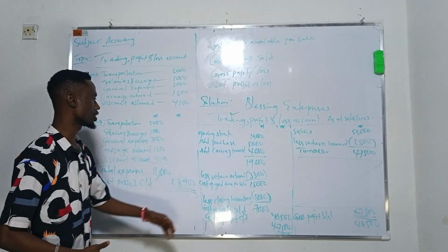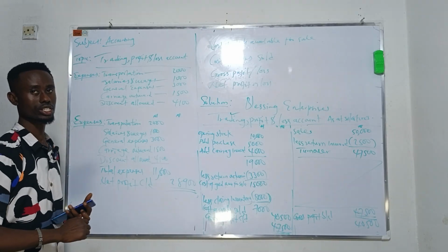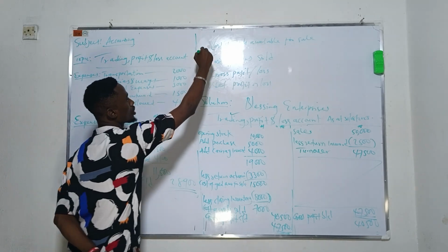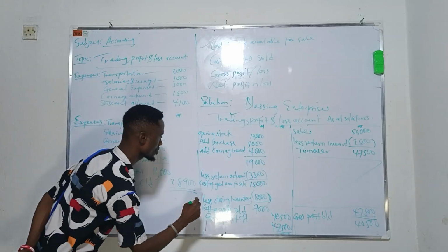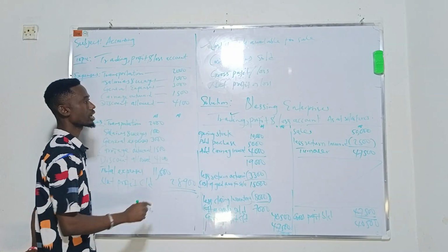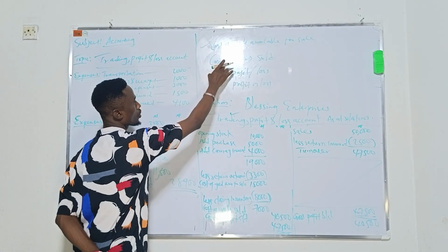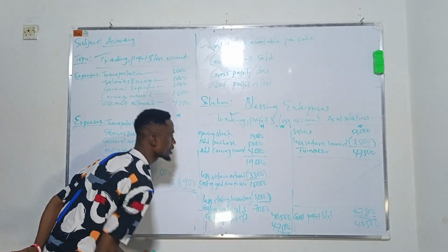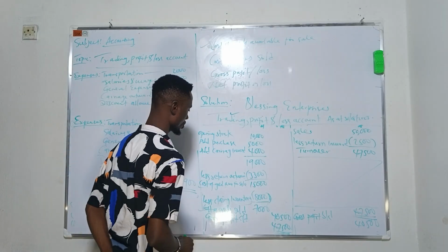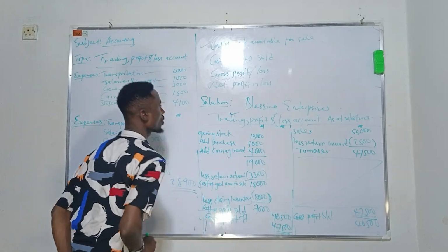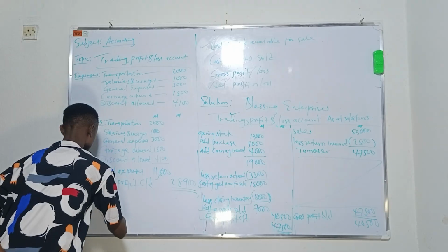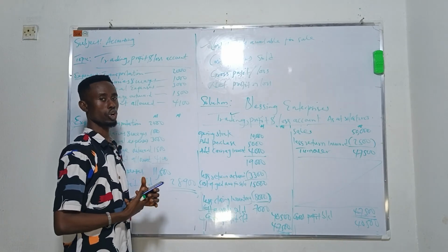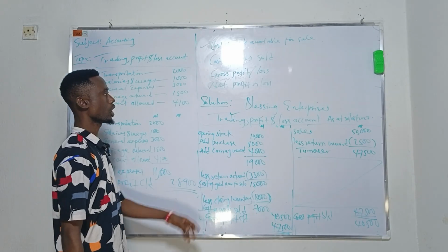If you look at the steps, we have step one: cost of goods available for sale is this. Step two: cost of goods sold is this. Step three: gross profit or loss is this. Then we have net profit, which is this. These are the basic steps that you must put into consideration while you are working with it.